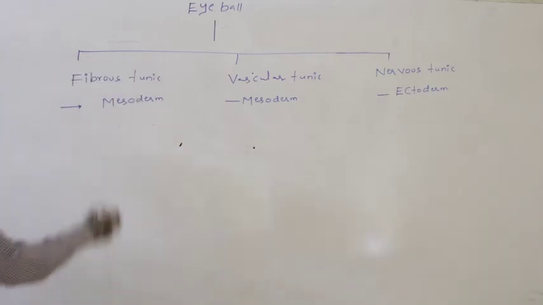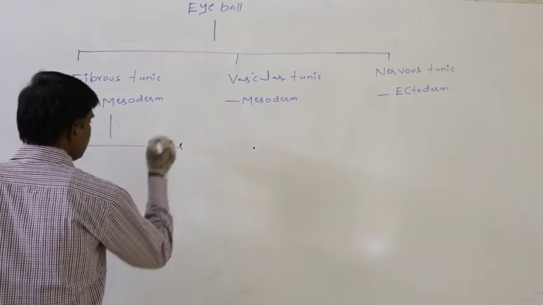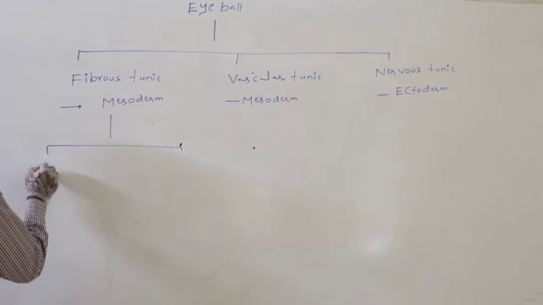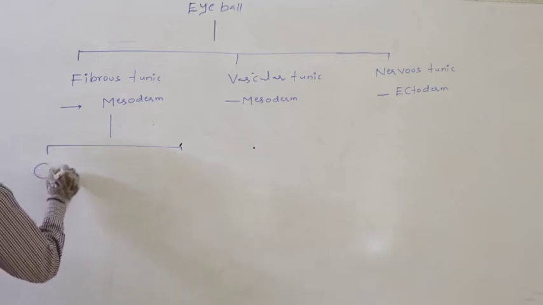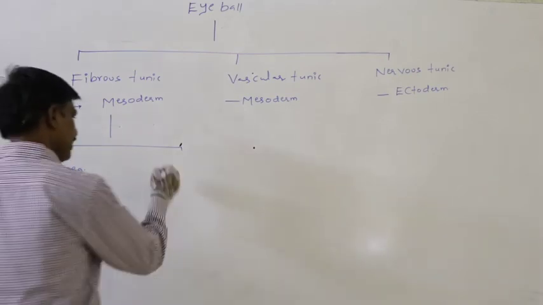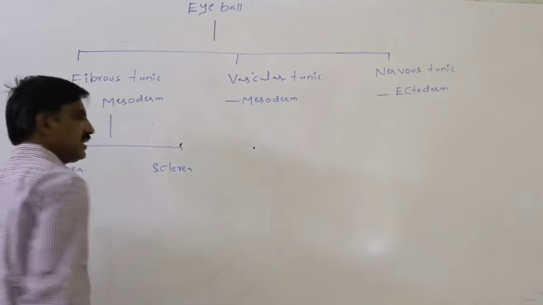Again in the fibrous tunic, two portions are present. In the case of the fibrous tunic, again two portions are present. One is cornea, second one is the sclera.